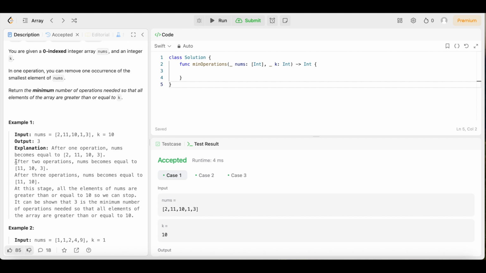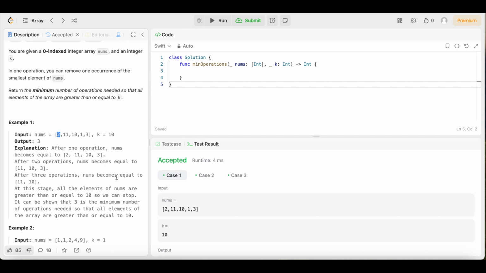Then after 2 operations, the nums becomes equal to 11, 10, and 3 because that means we remove the 2. Now it's been 2 operations. First operation, we remove the 1. Second operation, we remove the 2. The goal is to remove all the numbers that are less than k, which is equal to 10. And right now we've done 2 operations. We removed the 1 and we removed the 2.